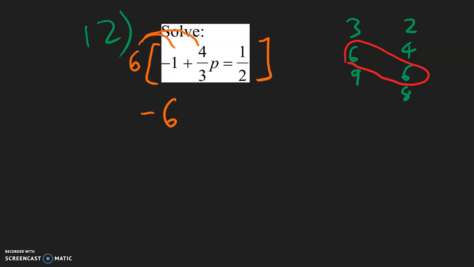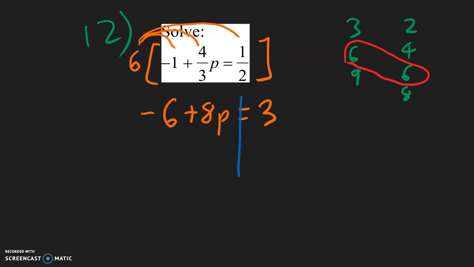6 times this fraction, so positive times positive is a positive, so let's put that down first. To multiply, we will divide the bottom. 6 divided by 3 is 2, and 2 multiplied with the top, 2 times 4, is going to be 8. So we have 8p equal, this times this, 6 divided by 2 is 3, and 3 times the top, so 3 times 1 is going to be 3. And then we can go ahead and solve this.